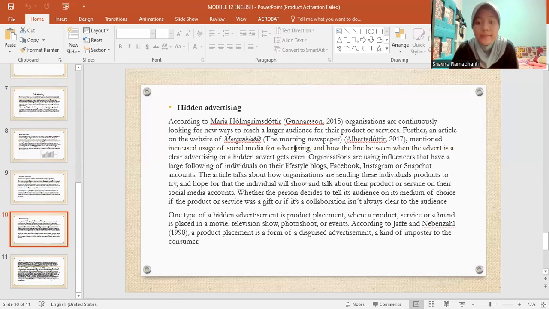Whether the person decides to tell their audience on their medium of choice if the product or service was a gift or a collaboration isn't always clear to the audience. One type of hidden advertisement is product placement, where a product, service, or brand is placed in a movie, television show, photo shoot, or even, according to Jave and Nebenzel, a product placement is a form of disguised advertisement, a kind of imposter to the consumer.